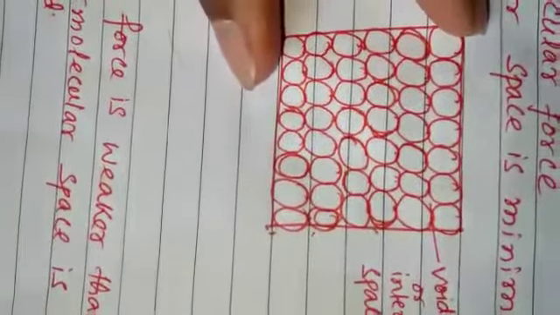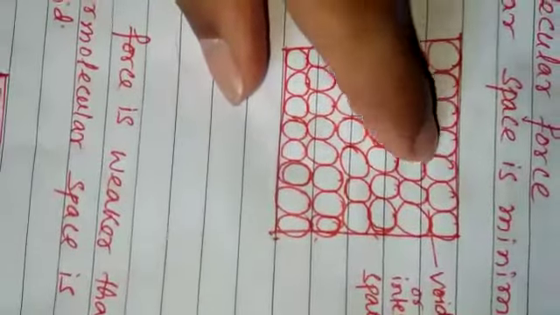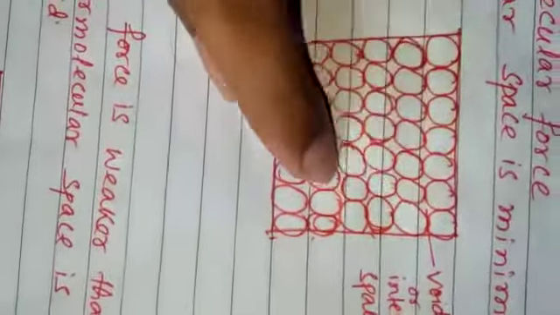This figure shows the arrangement of molecules in case of solids. Each circle represents a molecule. In this case we will observe that the molecules are tightly packed. That means they are closely bound together, and the void space between the molecules is called the intermolecular space. Clear? And this figure shows the arrangement of molecules in case of liquids.